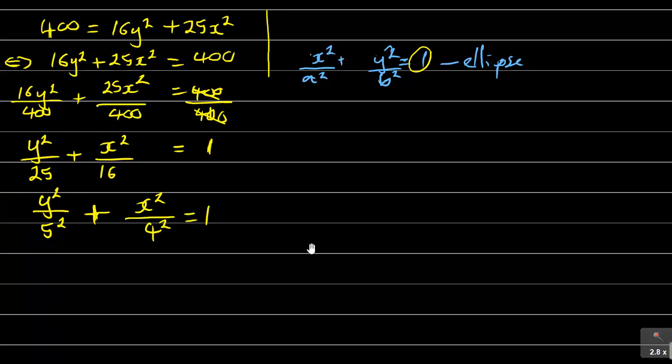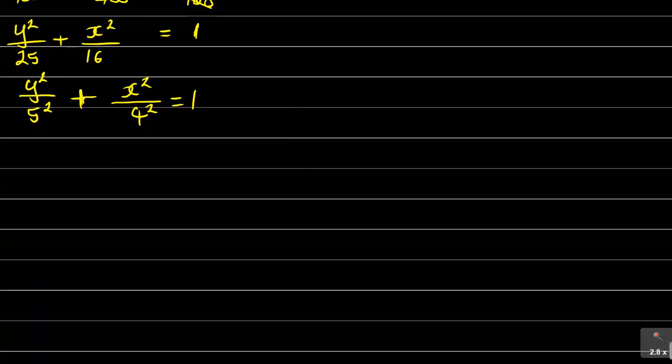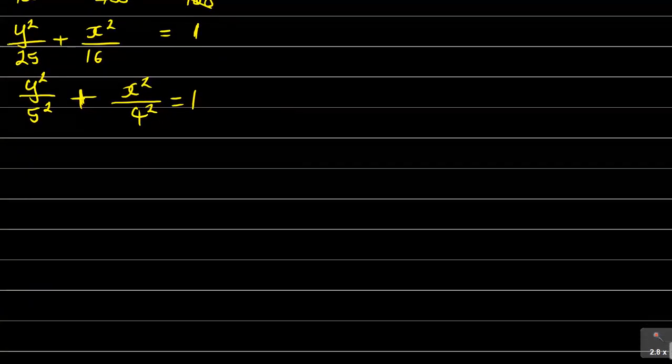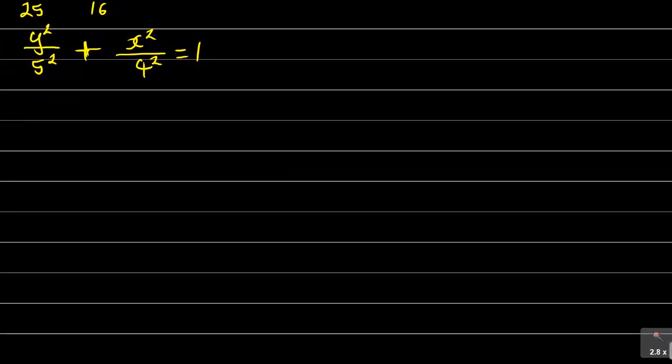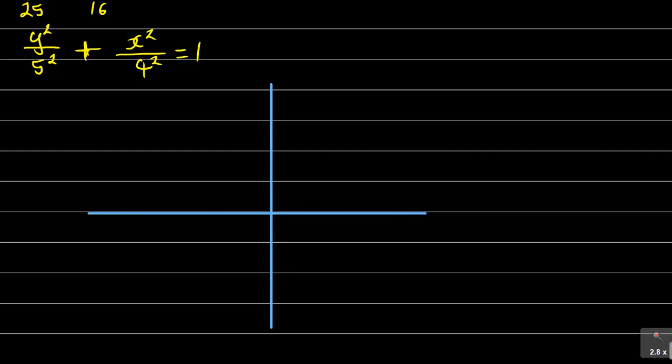Then you need to sketch this. When you are sketching this diagram, they said to sketch on your answer book. So this is what you'll have as your answer book. You have your y, you have your x, and when you are sketching, you look at the numbers. You have 5 on the y-axis and 4 on the x-axis.